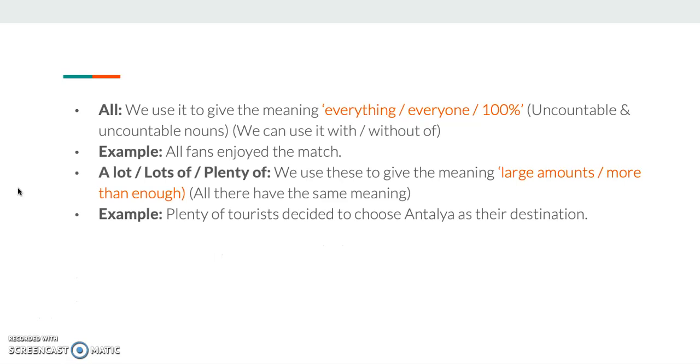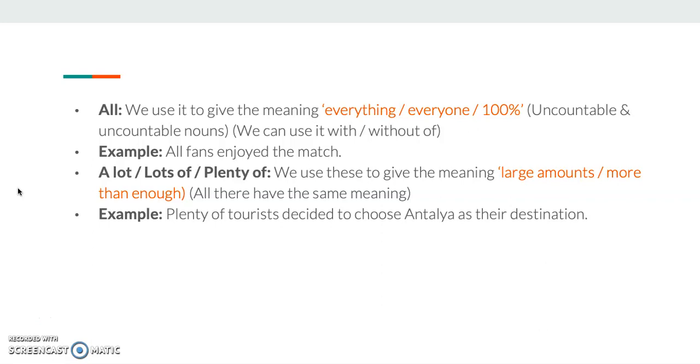All, of course, as everyone knows, that means everything, everyone, 100%. And I can use all with uncountable and countable nouns. And I can use it with or without of. For example, all fans enjoyed the match. Or I can say all of the fans enjoyed the match.